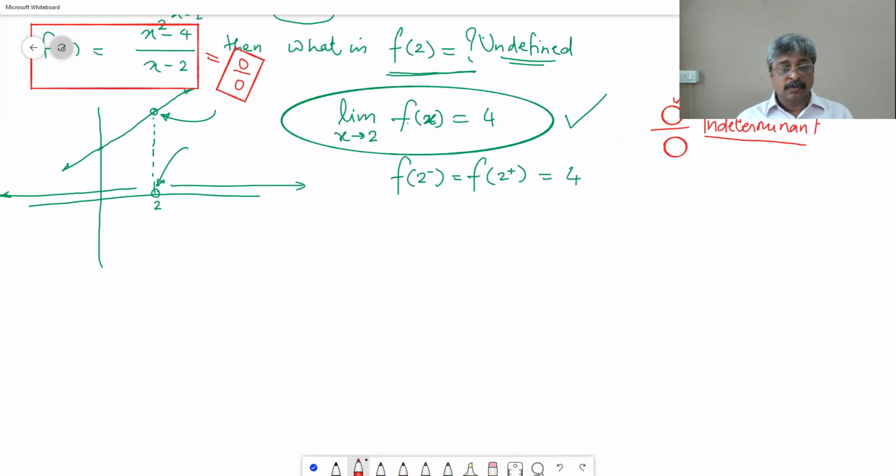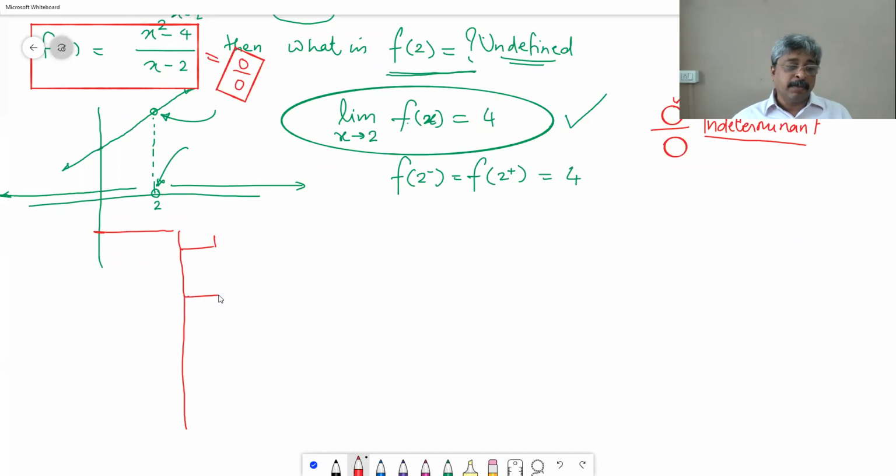suppose we have a building, say 11-storied building. I mean, there is a building here, and these are the balconies. And on the 11th floor, a person is standing.